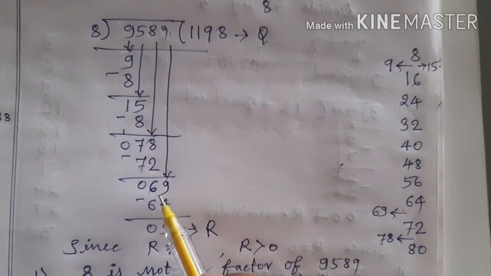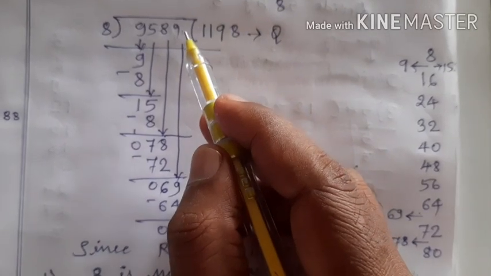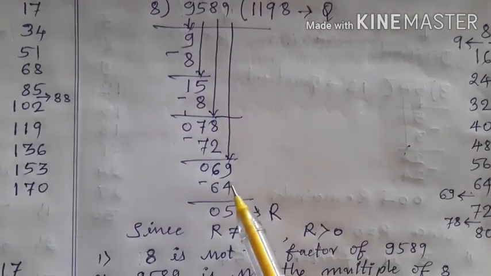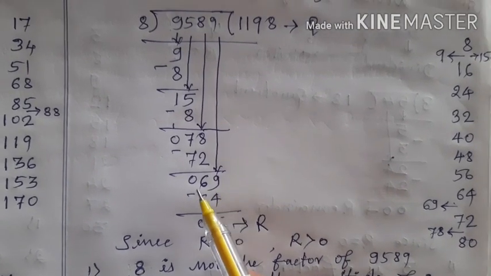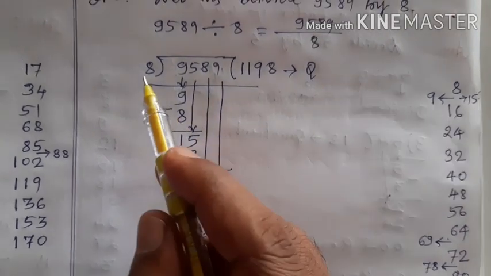Are the digits over? No. There is still one more digit. Take that digit down. Which is that digit? That digit is 9. Take the digit 9. Now the number formed is 69. Compare this 69 with 8.